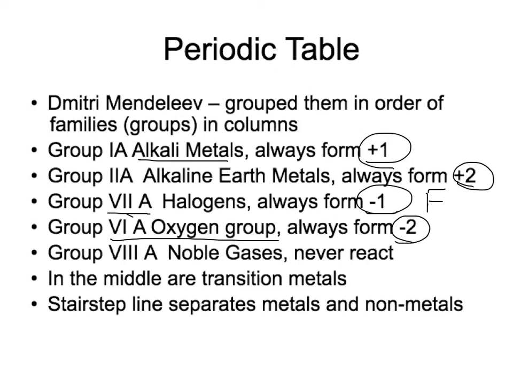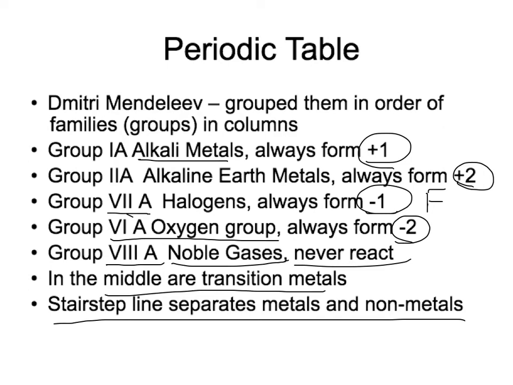And then lastly, we have group 8A, the noble gases, and they just don't react. Now, there have been scientists that have forced them to react with things, but generally speaking, they're not going to react. In the middle, the metals we skipped over and didn't give a group number, those are the transition metals. There's also on your periodic table a stair-step line. Highlight that, go over that with a Sharpie or pen or something, that separates the metals and the nonmetals, because it's very important for us to know which elements are metals and which are nonmetals.